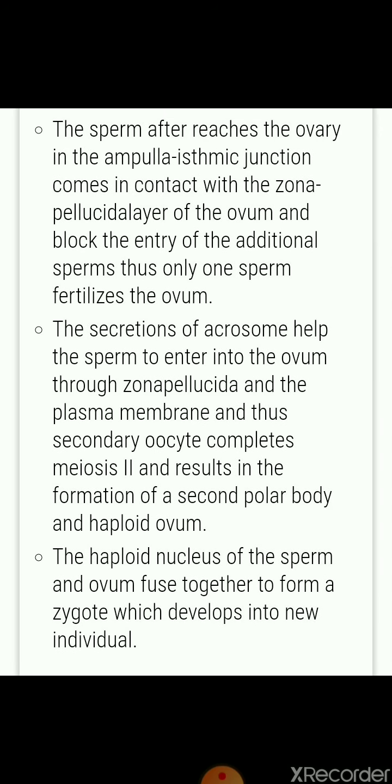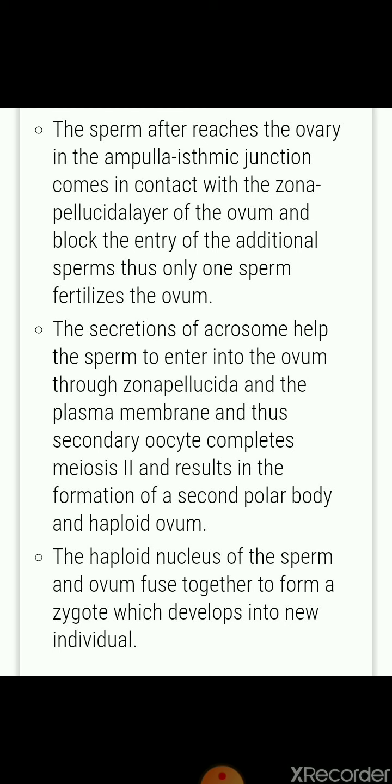After that, the sperm, after reaching the ampulla isthmic junction, comes in contact with the zona pellucida layer of the ovum and blocks the entry of additional sperms. Thus, only one sperm fertilizes the ovum, not more than one. So it prevents polyspermy. Only one sperm can enter into the ovum.